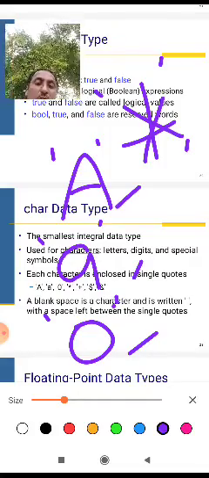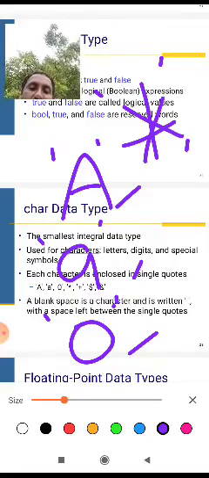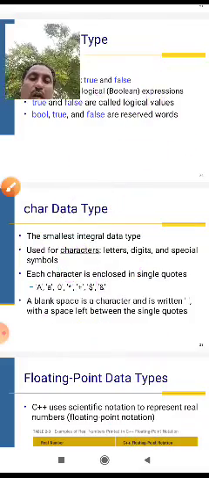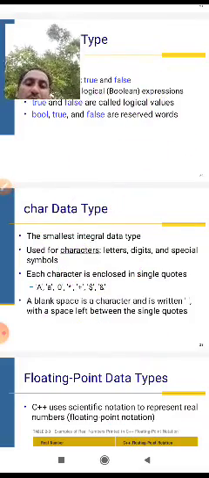This is the single quotation of a character in char.